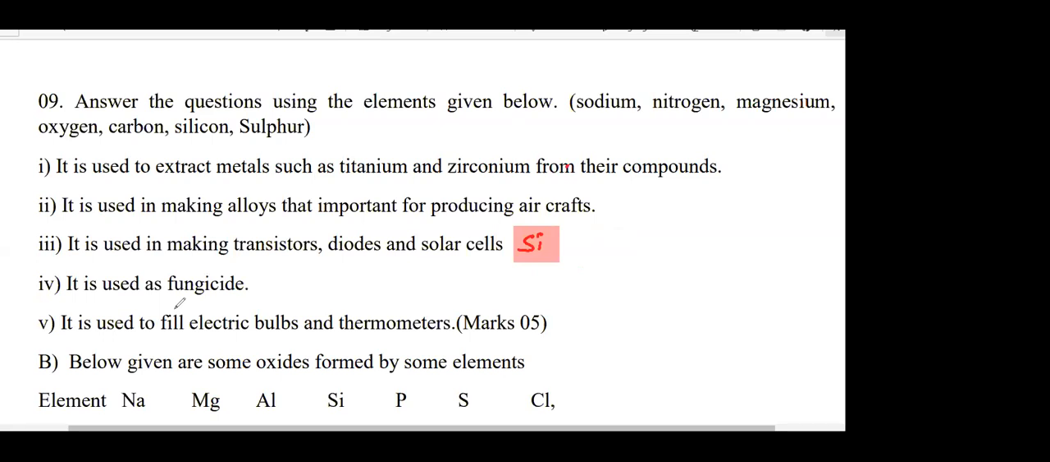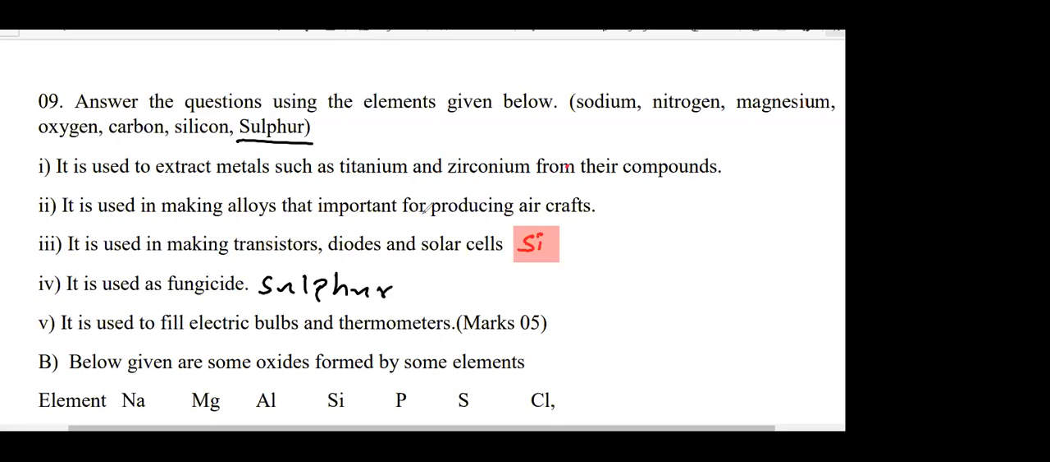Who can give me the answer for part 4? Fungicide, what element is used? I'll ask the answer from Mariam. Sulfur. Yeah, very good. Answer is sulfur. I think they have given the name here, so I'll write the name. If they have given the name, then you have to write the name. But anyway, you can write the symbol also, no problem.